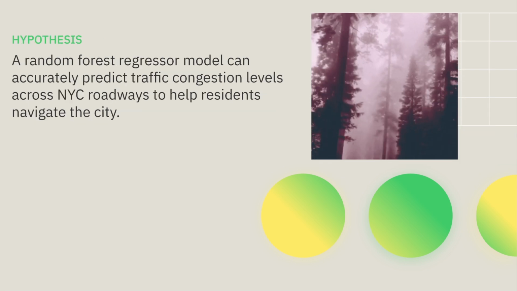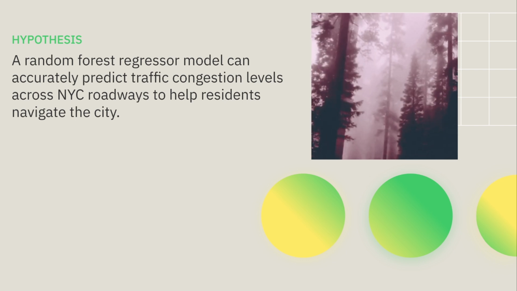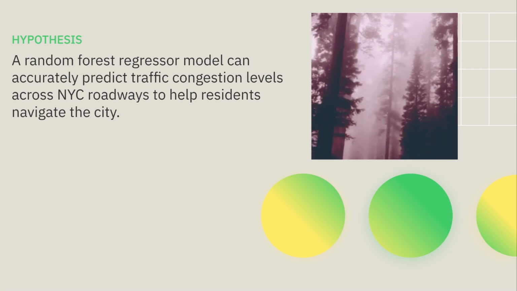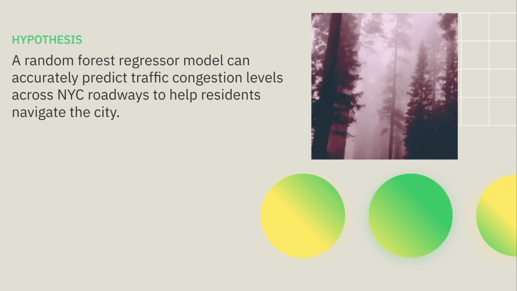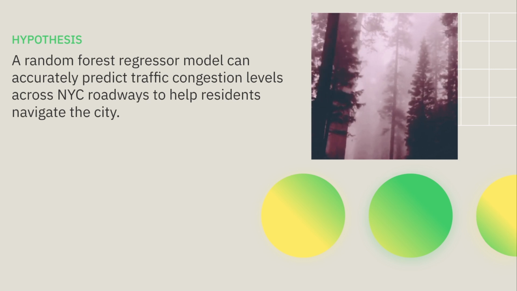Our hypothesis driving this experiment was a random forest regressor model can accurately predict traffic congestion levels across New York City roadways. To test this, we compared its performance against other robust regression techniques.